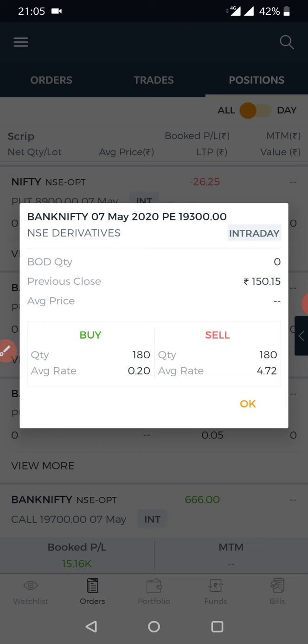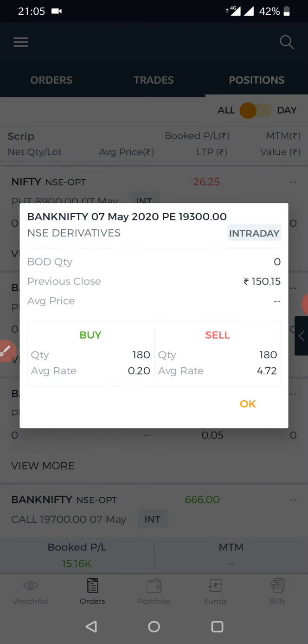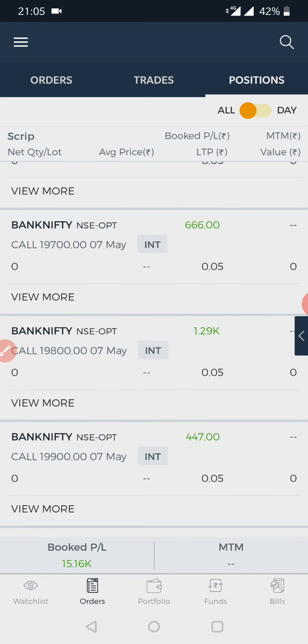The quantity is 180, around 9 lots, I sold at 4 rupees 72 paisa, and 9 lots I bought at 0.2 paisa. So in this strategy I made a profit of 812 rupees.